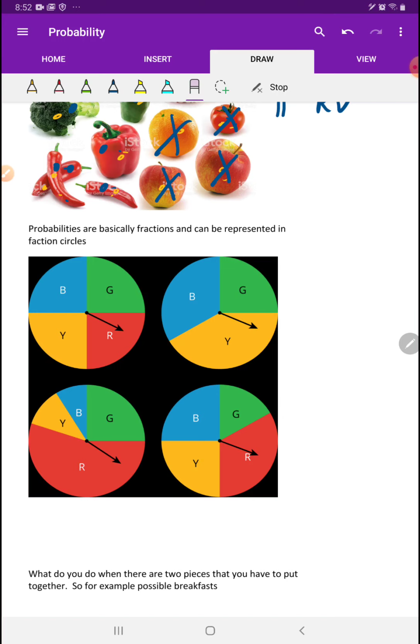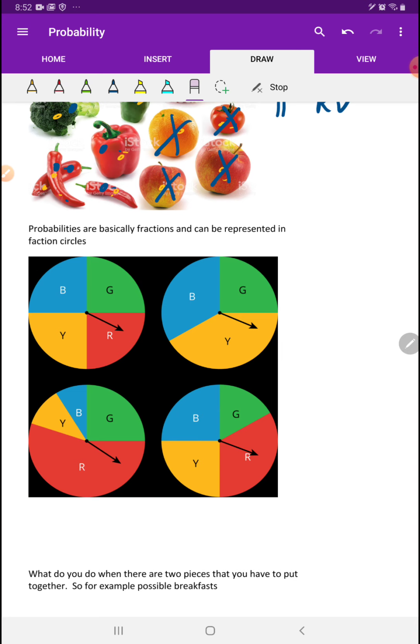Okay? Now, what if I was asking the question, I don't like blue, which is the best spinner? This one is the best spinner because it has the smallest blue piece. There's blue on every spinner, so I can't just pick one that doesn't have blue on it. So I want to pick the one that has the smallest piece.